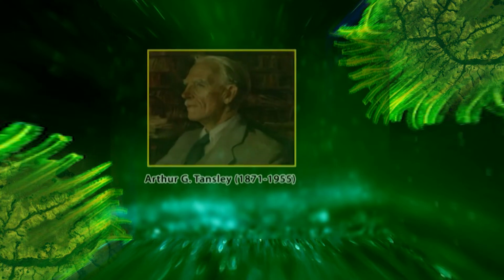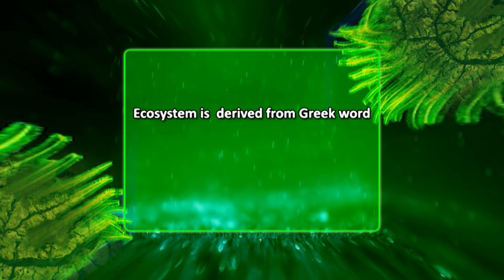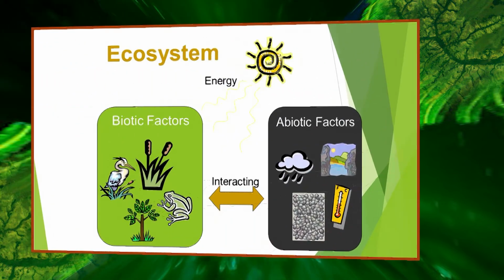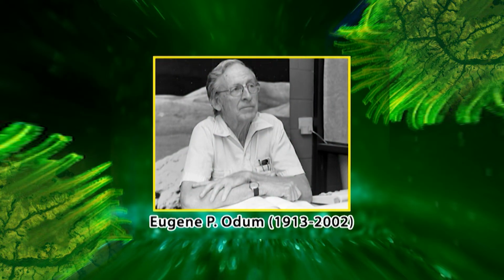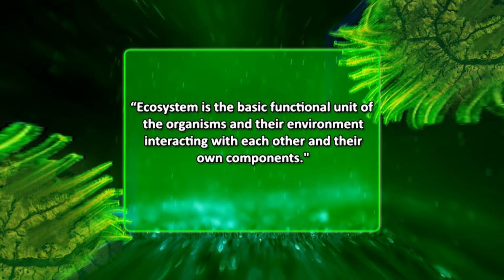The term ecosystem was coined by E.G. Tansley and is derived from a Greek word eco, meaning environment, and system, meaning an interacting and interdependent complex. It includes not only the biotic community of organisms in an area, but also the whole complex of physical factors forming the abiotic environment around the community. According to Odum, ecosystem is the basic functional unit of the organisms and their environment, interacting with each other and their own components.